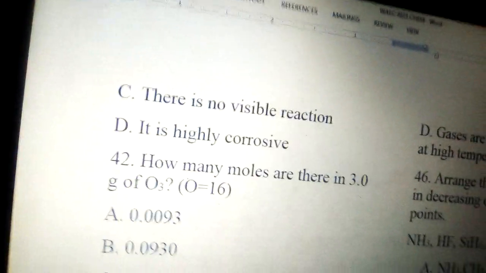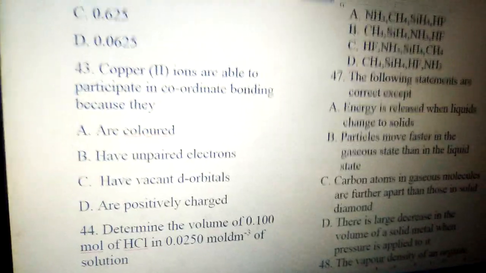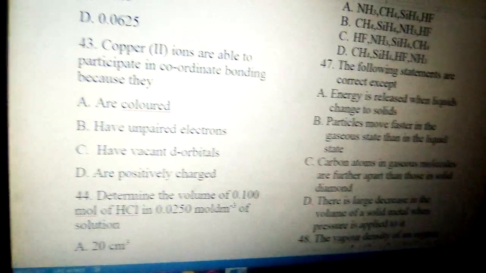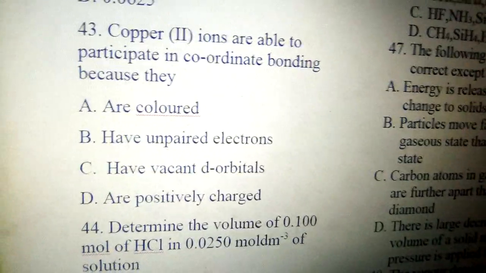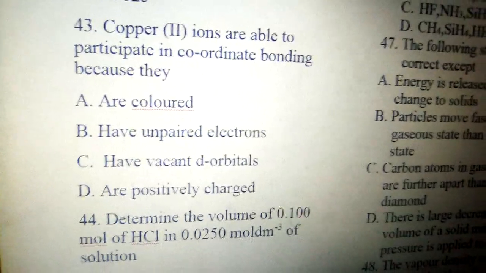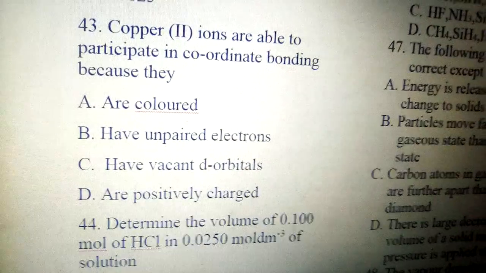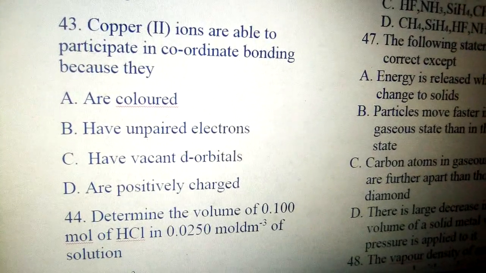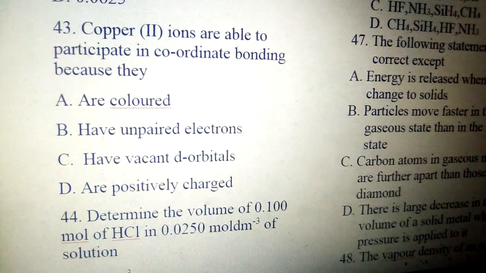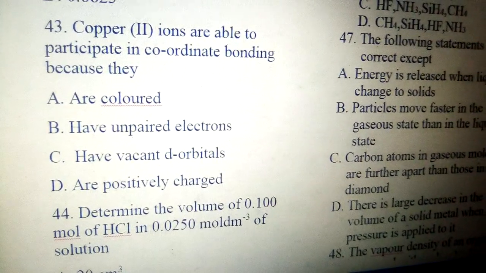Okay, coming back to our system, we'll now go to number 43. That says copper 2 ions are able to participate in coordinate bonding because A, they are colored, B, have unpaired electrons, C, have vacant d orbitals, and E, are positively charged. The answer to the question is D, they have vacant d orbitals.